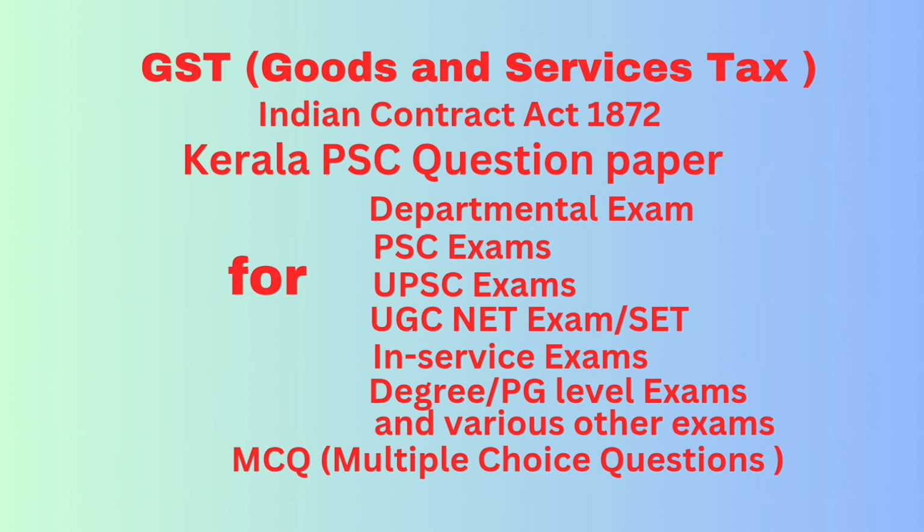Question number 51. Export of services does not include, answer option A, the supplier of service located outside India. I repeat, correct answer: the supplier of service located outside India.